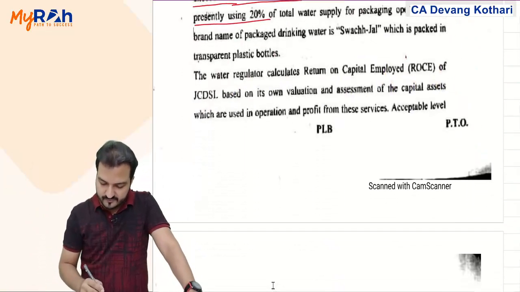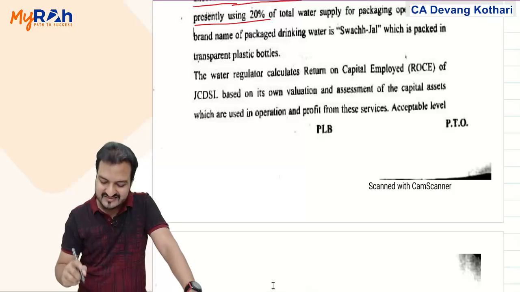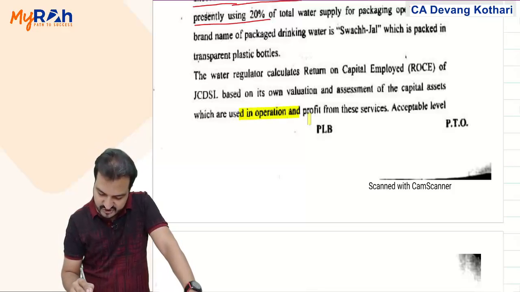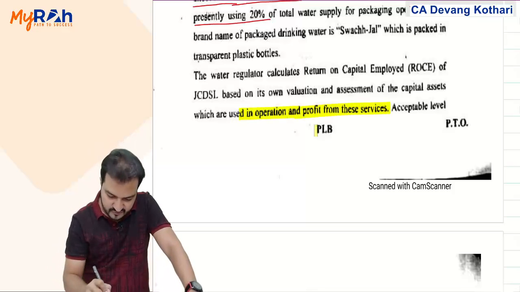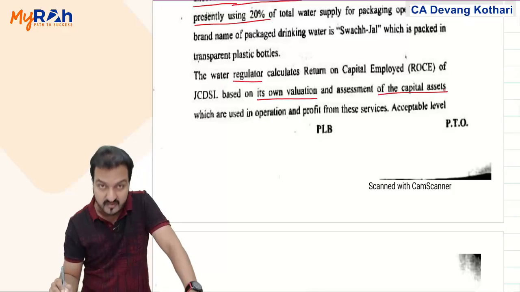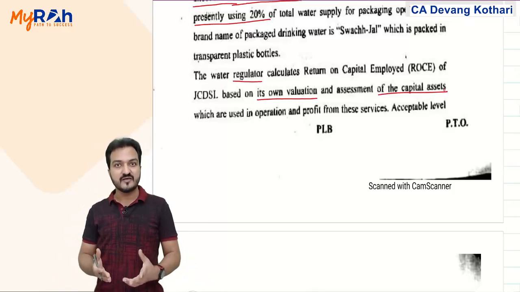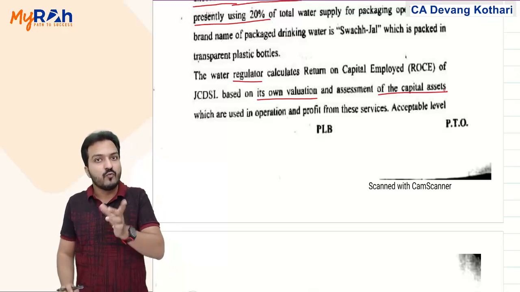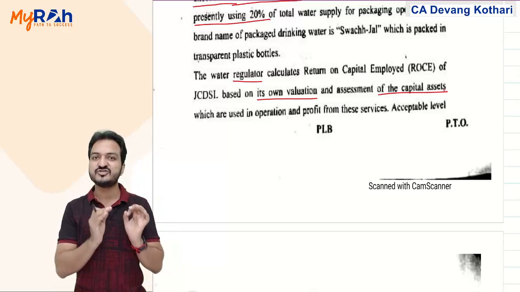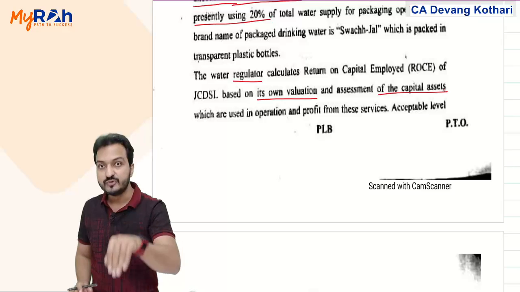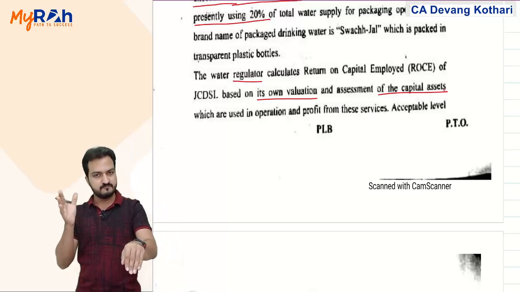The water regulator calculates ROCE based on its own evaluation and assessment of capital assets which are used in operation and profit of these services. So they have also said that the regulator will do its own evaluation of capital assets. For calculating ROCE, they will themselves do the valuation of capital assets. They will themselves calculate the capital employed in the distribution division, because they have regulation only on my distribution division, not on my packaging division.